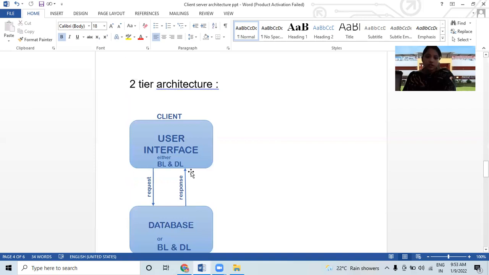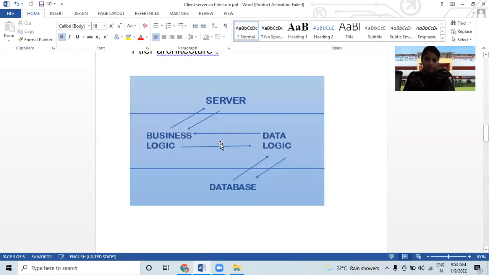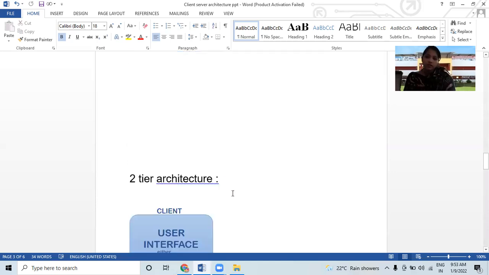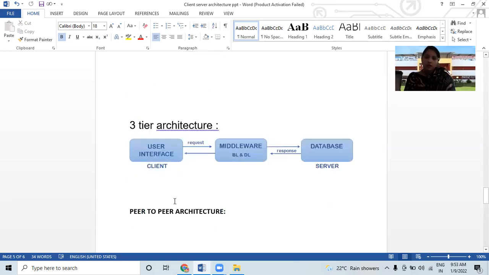First tier architecture में हमने क्या देखा था? Information easily move हो पा रही थी and can use it, but data handle करने को little bit थोड़ा सा complicated था यहाँ पे. Okay, so इस वजह से हमने second tier architecture को develop किया. Then second tier architecture में अगर both are saved in this, then it's called thin server and fat client. And here if saved, then it's called thin client and fat server. Okay, so let's see about three tier architecture.